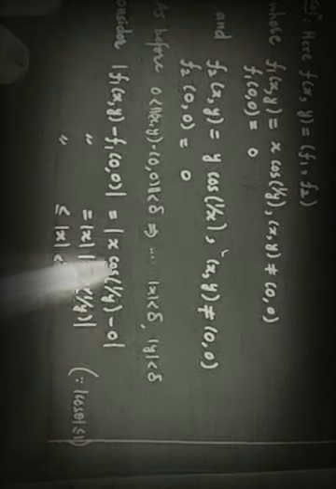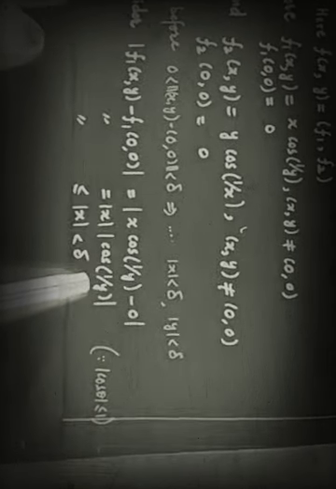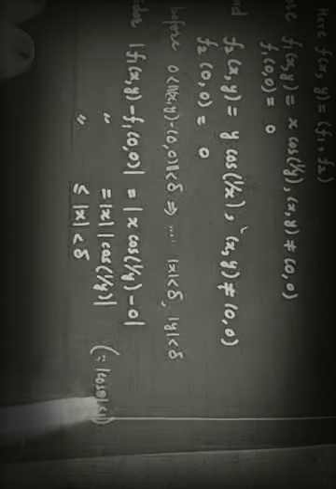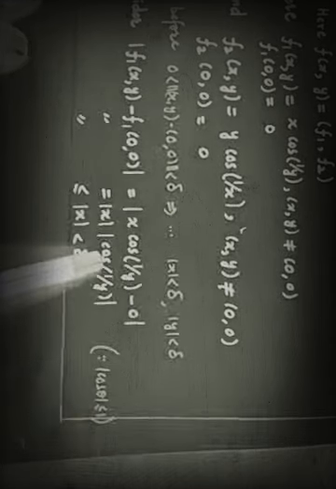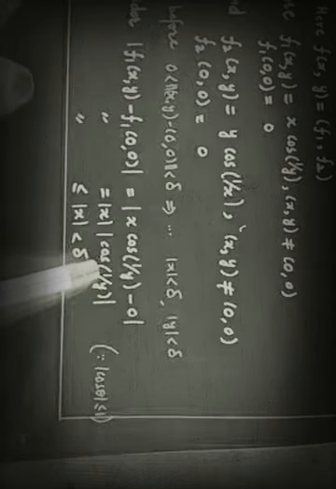So in order to check continuity of f1, we consider mod of f1(x,y) minus f1(0,0), whose value can be substituted, minus 0. So it will be mod of x into mod of cos(1/y). For any value which exists here, we know that mod of cos theta is always less than or equal to 1. Therefore, mod of cos(1/y) is also less than or equal to 1.